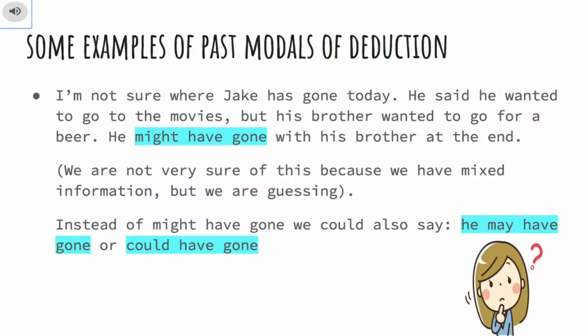In this example, we are not very sure because we have mixed information, but we are guessing where Jake has gone. Instead of might have gone, we could also say he may have gone, which is a little more formal, and could have gone, which is possible in this context but is less common.